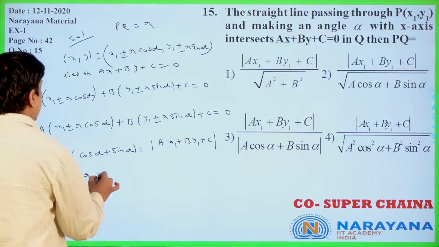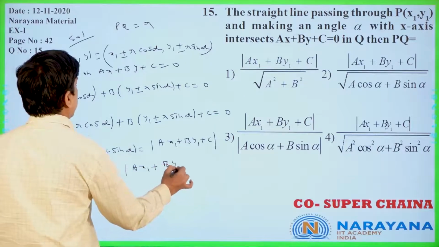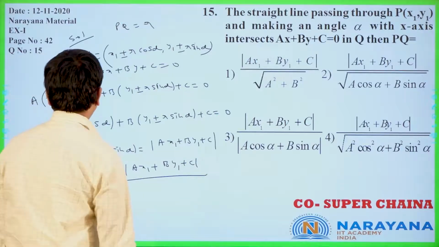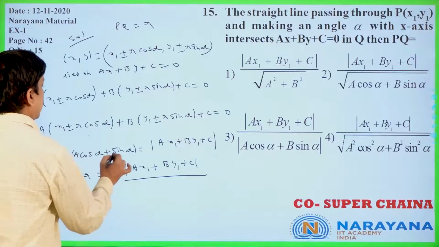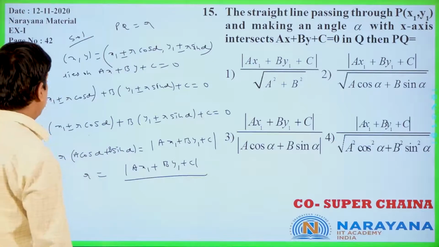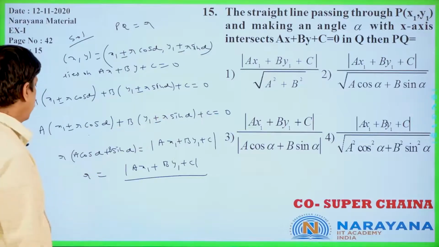So, r is equal to modulus of ax1 plus by1 plus c divided by a cos alpha plus b sin alpha, because a is multiplied with cos alpha, b is multiplied with sin alpha only.